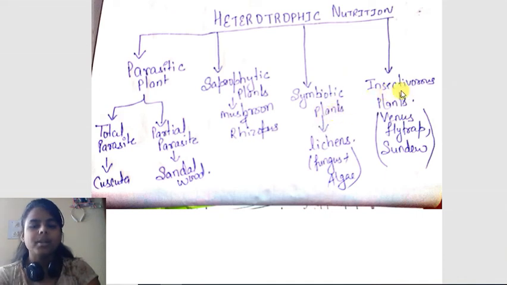Insectivorous plants are green, but they occur in nitrogen deficient soil. Therefore, for getting nitrogen, they have to trap insects. So therefore, the name is insectivorous plant. For example, Venus flytrap and sundew. They trap the flying insects and get nutrients from them.